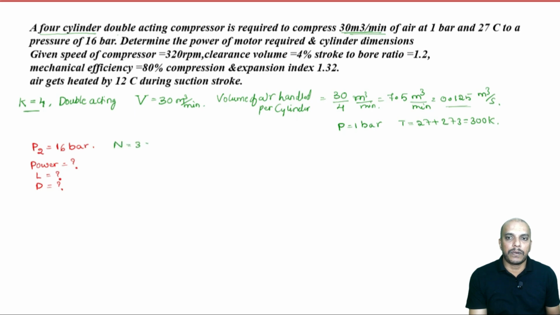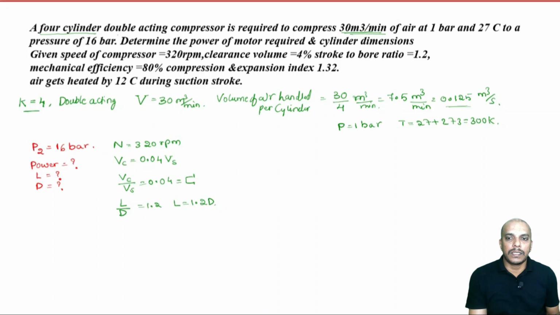Speed of compressor is 320 rpm. Now, clearance volume is equal to 4% of the stroke. So, Vc is 4 by 100, 0.04 of the stroke, or we can write Vc by Vs is equal to 0.04, and we denote this Vc by Vs as the clearance ratio, capital C. Then the stroke to bore ratio, L by D, is equal to 1.2, or we can simply write L is equal to 1.2 times the diameter.